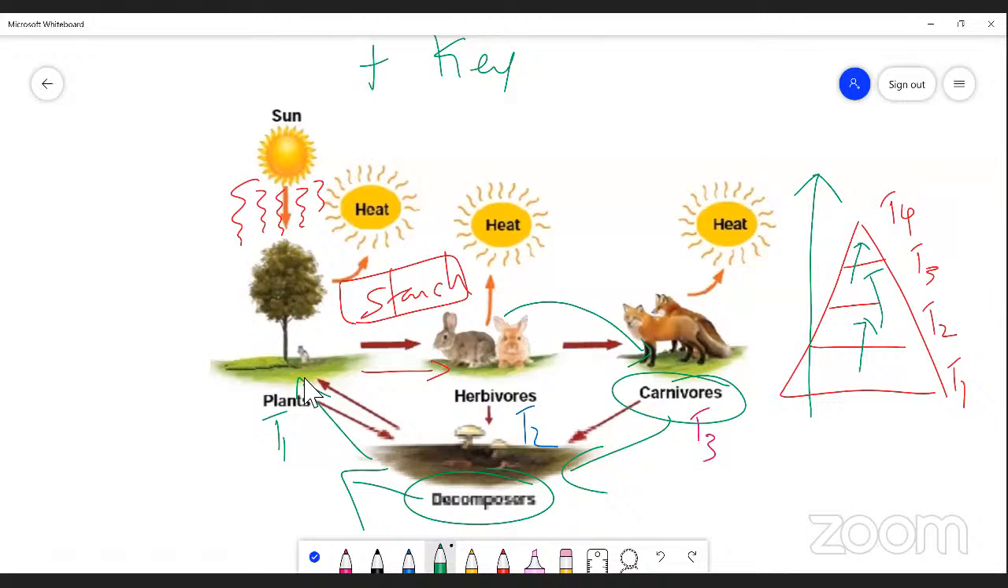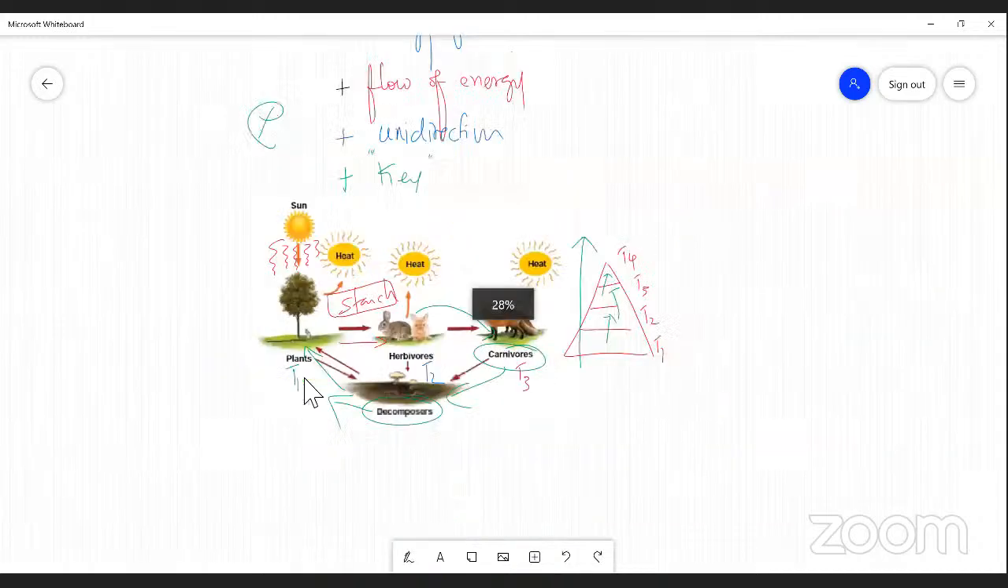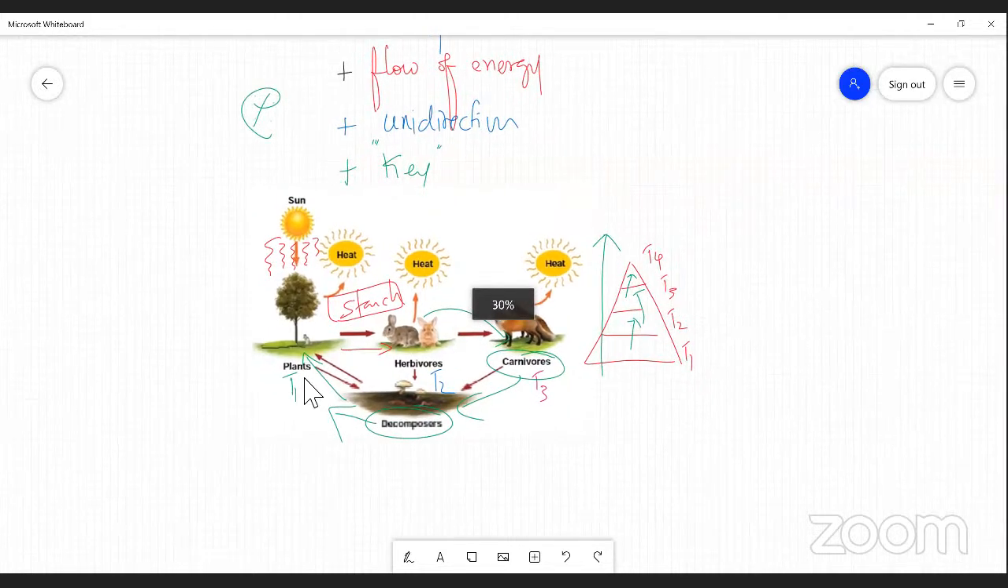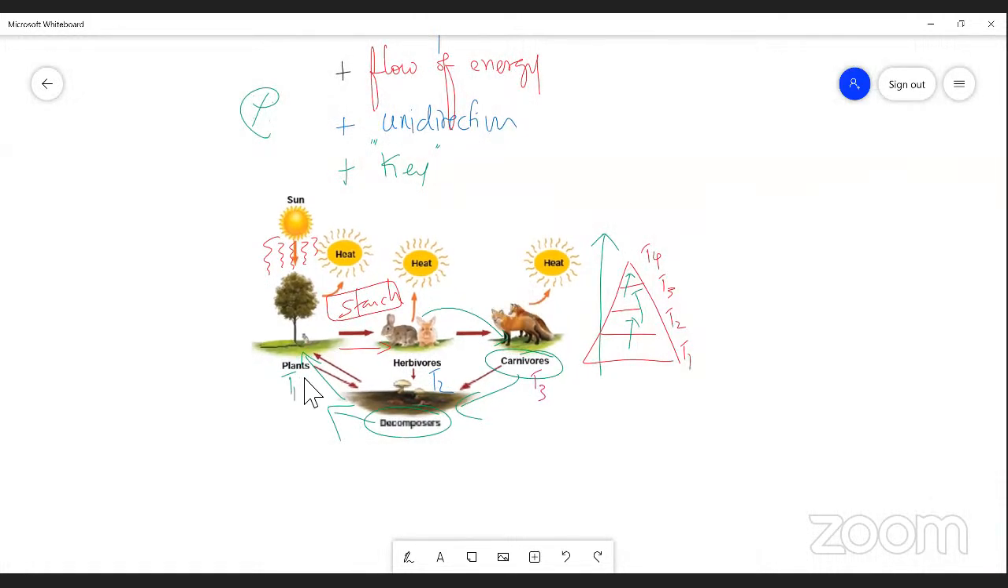Yes, students. Now, could you tell me what is the nature of energy flow? Is it bidirectional or unidirectional? My dear students, the flow of energy, is it bidirectional or unidirectional? Unidirectional. Very good. From where to where is energy transferred? From one organism to another organism, from one trophic level to another trophic level. Very good.